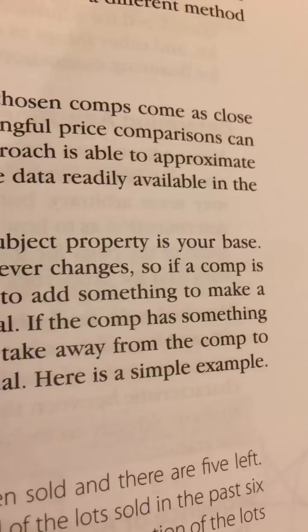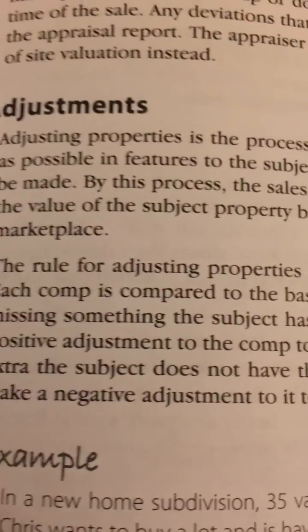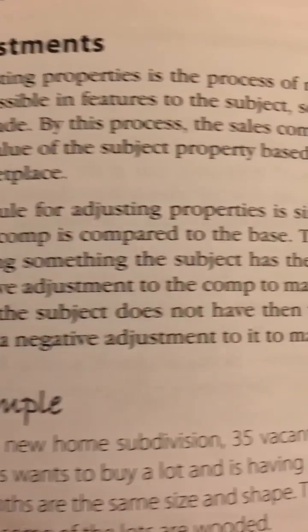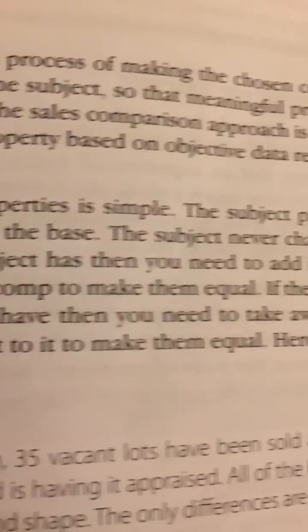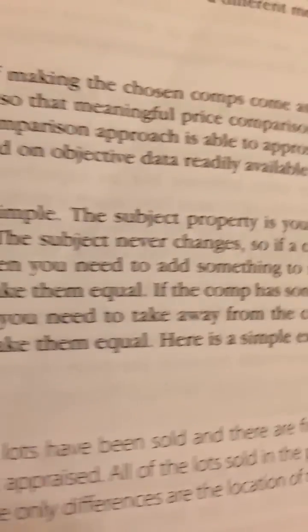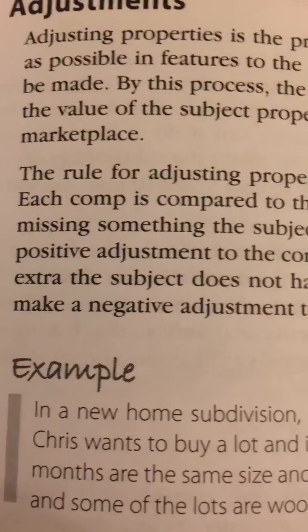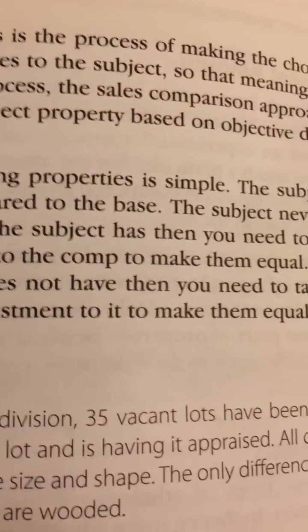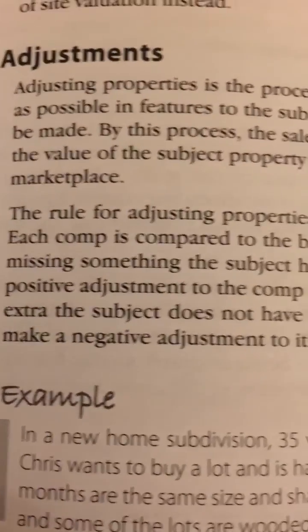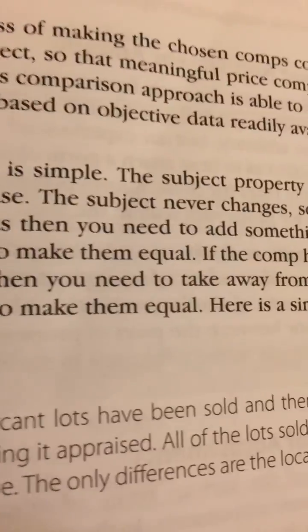The subject property is your base. Each comp is compared to the base. The subject never changes. So if a comp is missing something the subject has, then you need to add something to make a positive adjustment to the comp to make them equal. If the comp has something extra the subject does not have, then you need to take away from the comp to make a negative adjustment to it to make them equal. Here's a simple example.